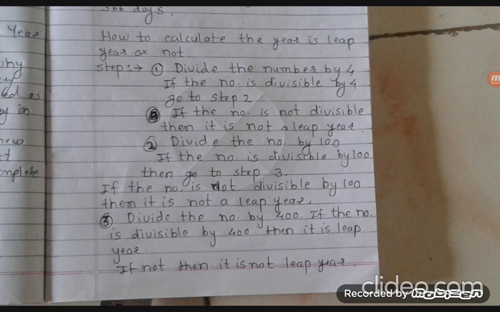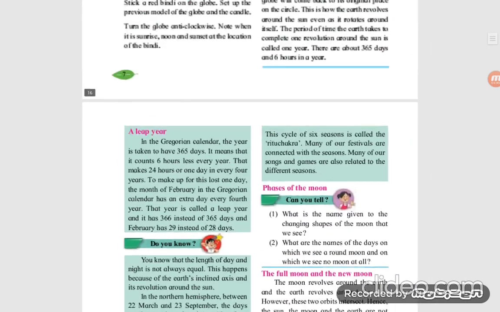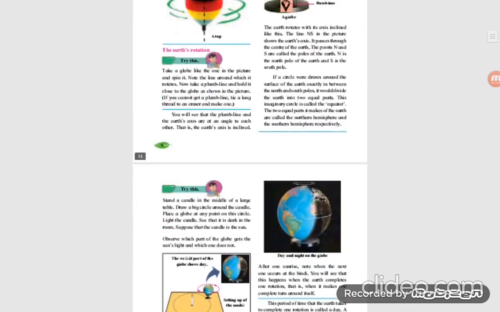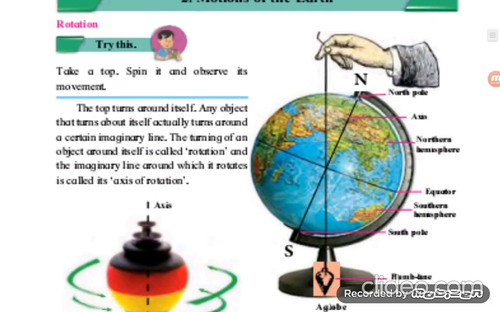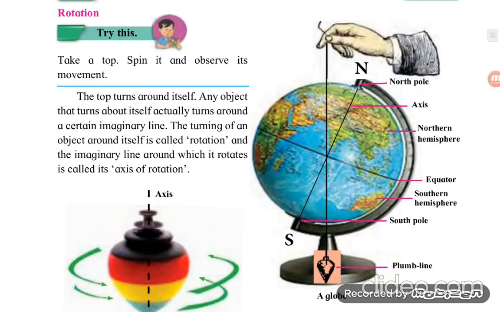Now come to the next point, Do You Know? Come to our textbook, page number 8. Look at the diagram. You know that the length of day and night is not always equal. This happens because of the inclined axis of the earth and its revolution around the sun.